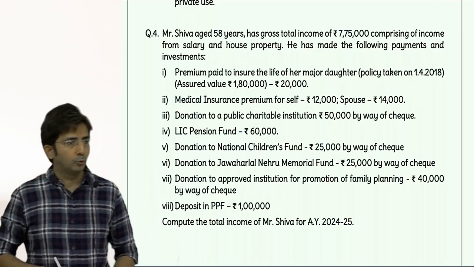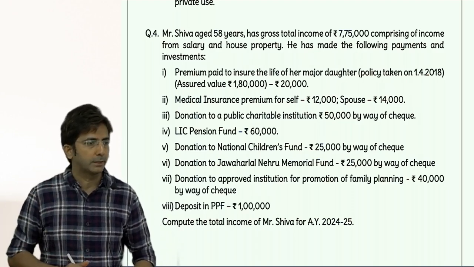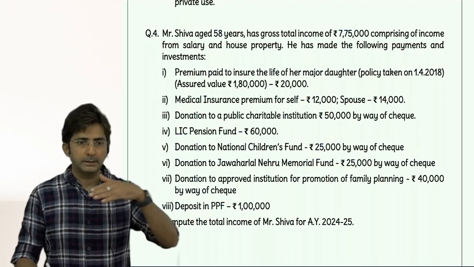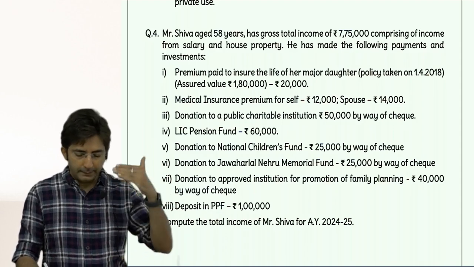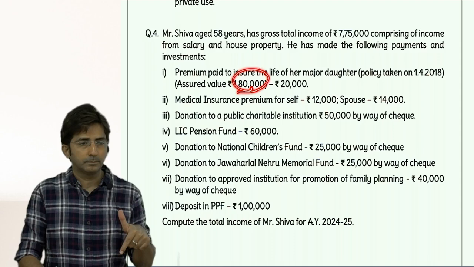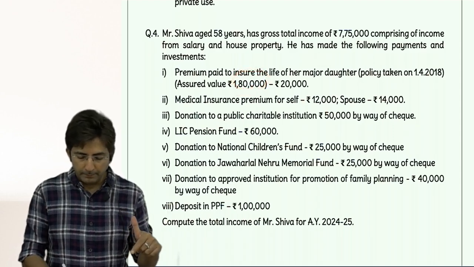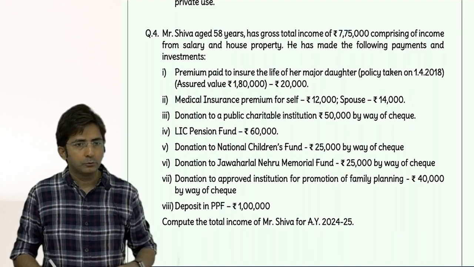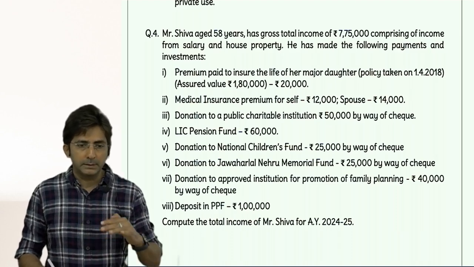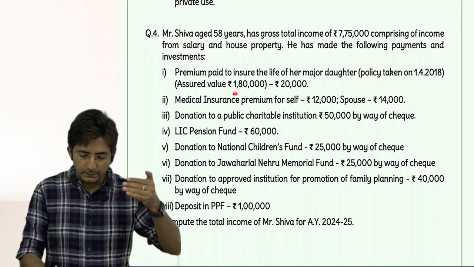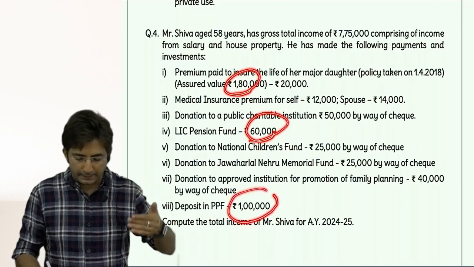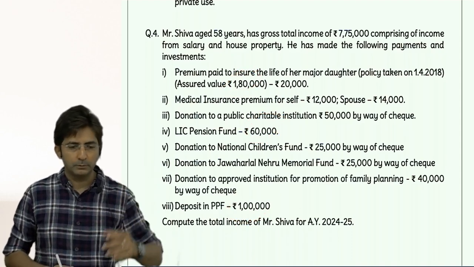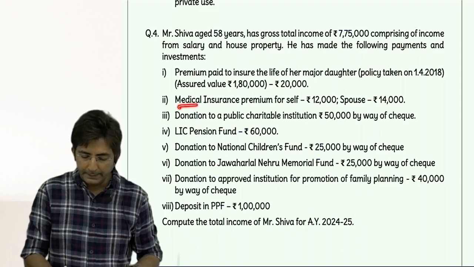In the 5 heads of income, you don't have to prepare any working because the answer directly gives gross total income, that is 7,75,000. Then deduction under Chapter VI-A: 80C, 80CCC, 80CCD(1). You have to make a list of that. In that list, first life insurance premium 18,000. Then LIC pension fund 60,000. Deposit in PPF 1 lakh. So there were 3 items, totalling 18,000, 60,000 and 1 lakh. That comes to 1,78,000. Compare with 1,50,000, which is less: 1,50,000. Then we had 80D, 25,000.